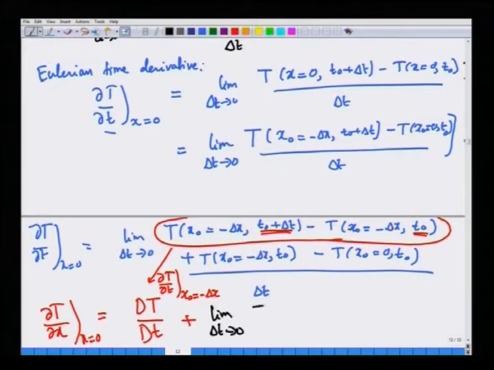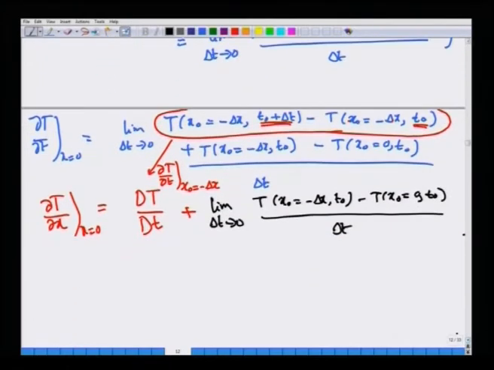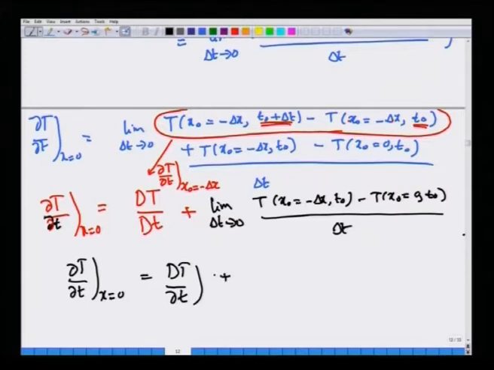T of x naught is minus delta x at t 0 minus T of x naught equal to 0 at t 0, divided by delta t. Sorry, this is partial by partial t here, at x equal to 0, is the substantial derivative, plus, instead of writing it as delta t, v 0 delta t is delta x.